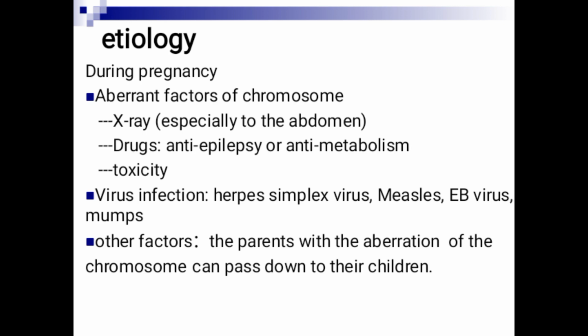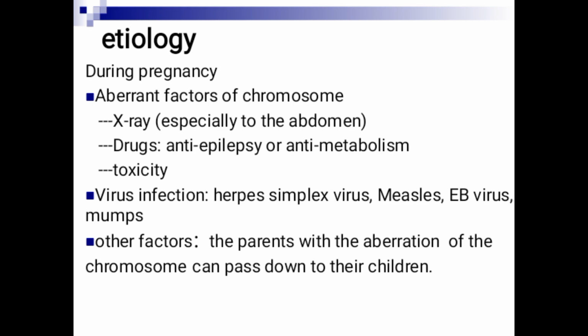The cells of the baby are rapidly growing and replicating, so radiation can harm the DNA and cause aberrations in the chromosomes. That's why ultrasound stays by far the safest among all the kinds of imaging in pregnancy.